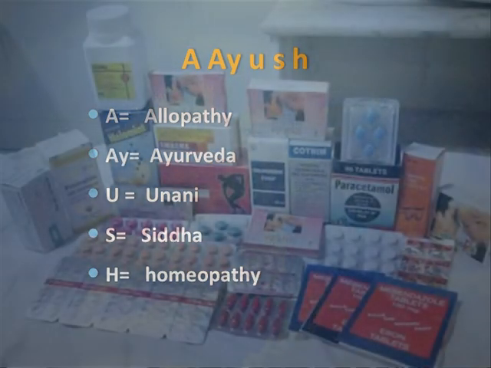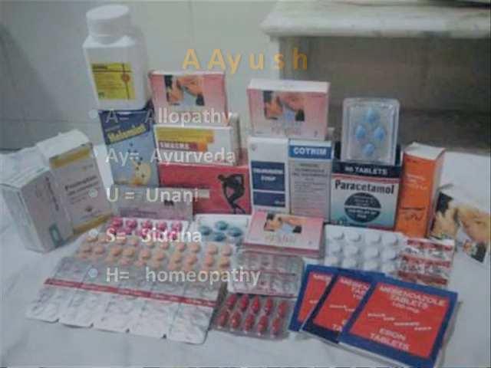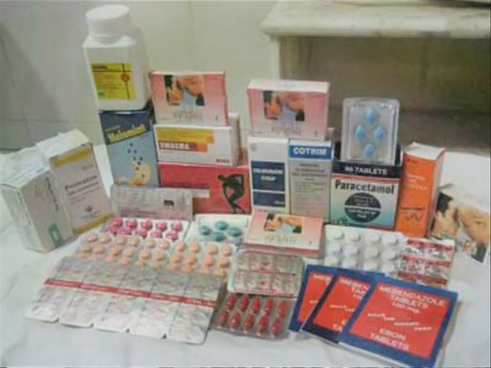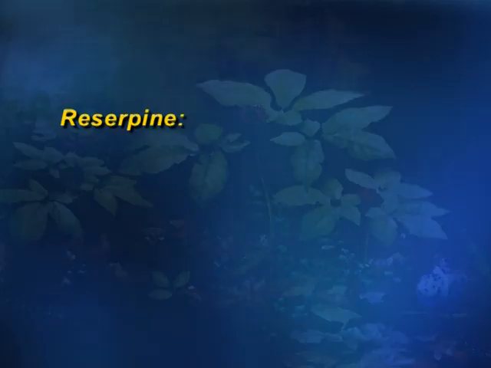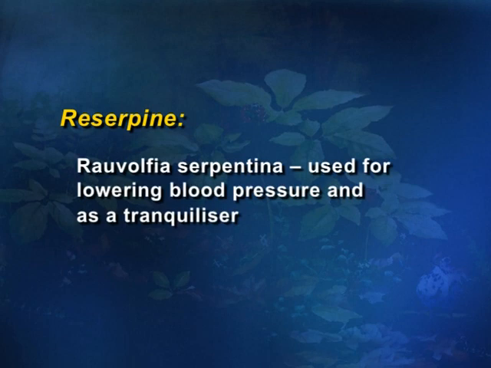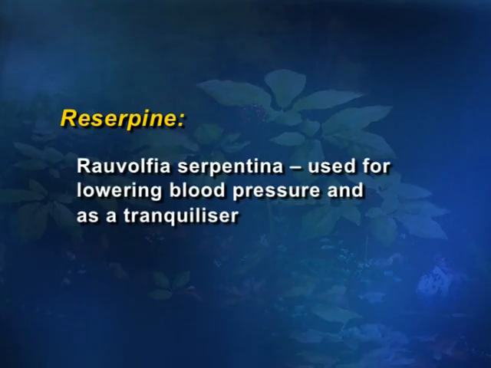Again, in the pharmaceutical industry a lot of important work is going on. What type of plants is the research going on in the pharmaceutical industry, we will see. For example, Reserpine, a compound, is extracted from Rauwolfia serpentina. It is used mostly for lowering blood pressure and as a tranquillizer. Rauwolfia serpentina, commonly called Sarpagandha, is used for lowering blood pressure and also as a tranquilizer for breathing problems.